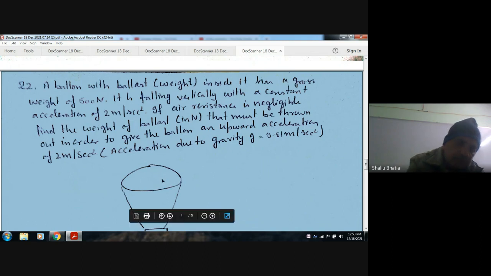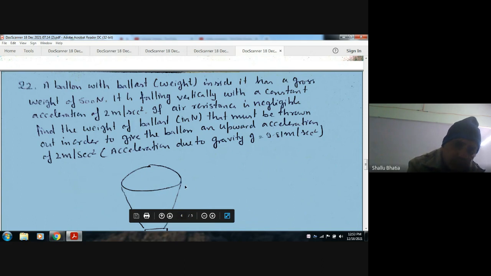As the weight is more, it is falling vertically. So if it throws some weight, then the force will take the balloon upward. So we have to find out what weight it should throw so that it can move upward.